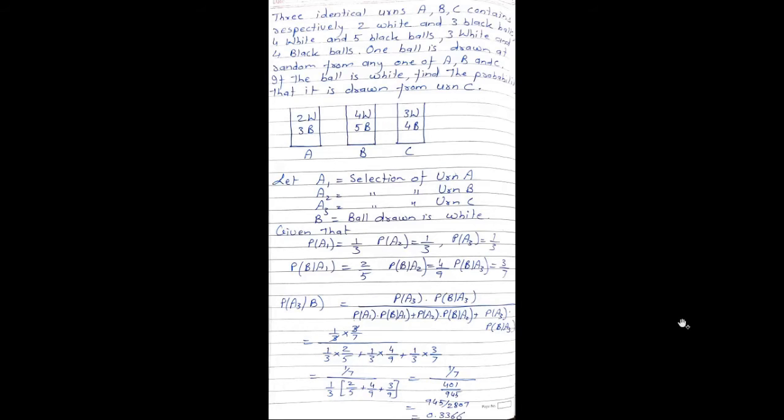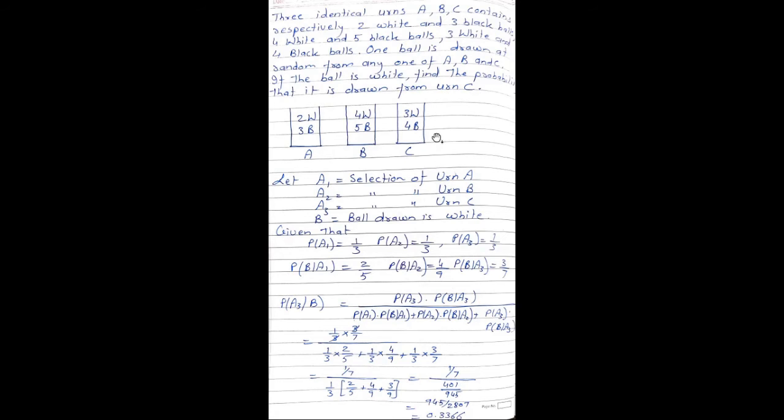Next example. 3 identical urns A, B, C contain respectively 2 white and 3 black balls, 4 white and 5 black balls, 3 white and 4 black balls. One ball is drawn at random from any one of A, B, C. If the ball is white, find the probability that it is drawn from urn C.